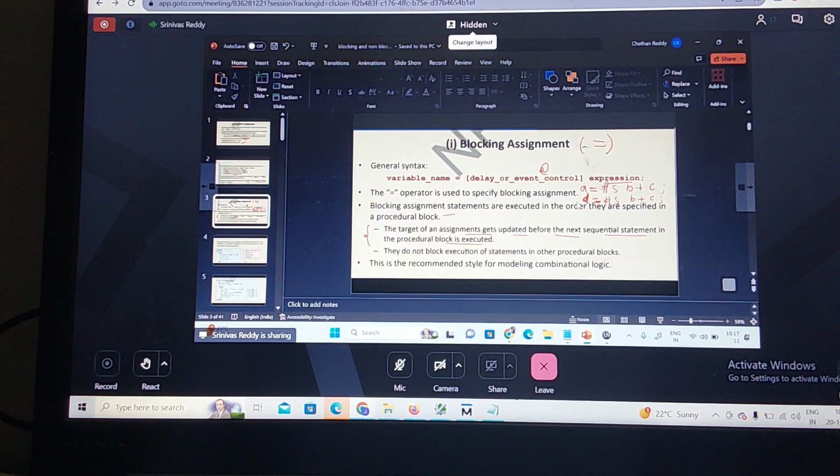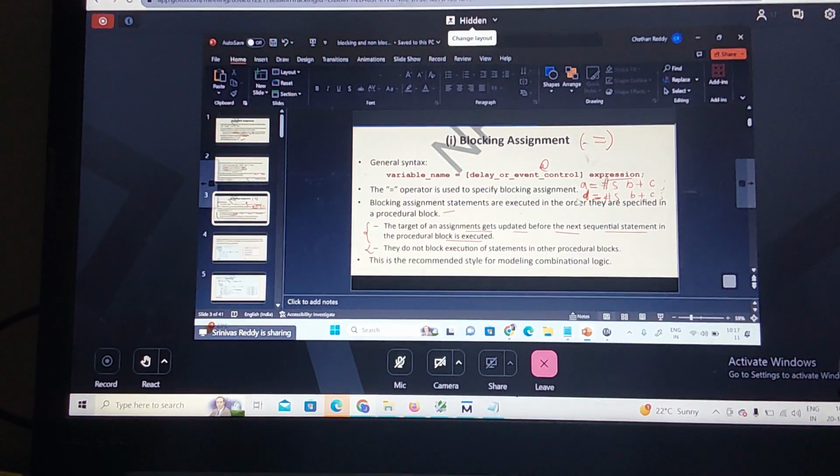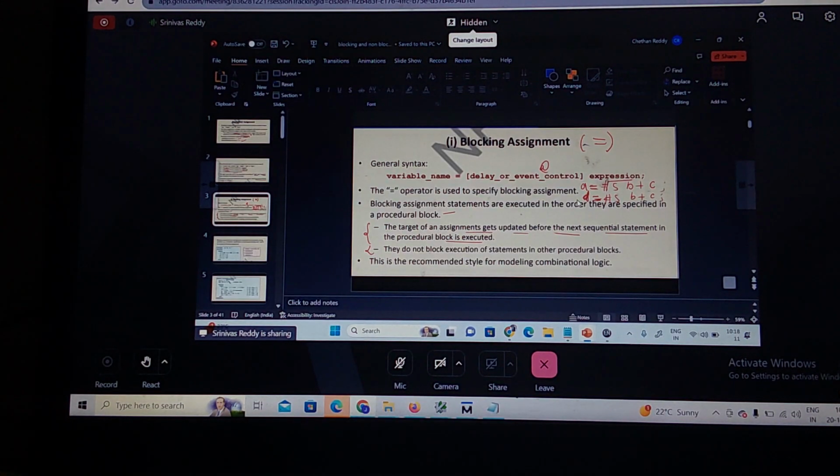So they do not block the execution of statements in the other procedural blocks. What is the meaning of this second point? They do not block the execution of statements in the other procedural blocks. Suppose you are writing multiple procedural blocks using the blocking equal operator. Is it going to block in the other procedural blocks? No, right? It blocks only inside that initial or always block.